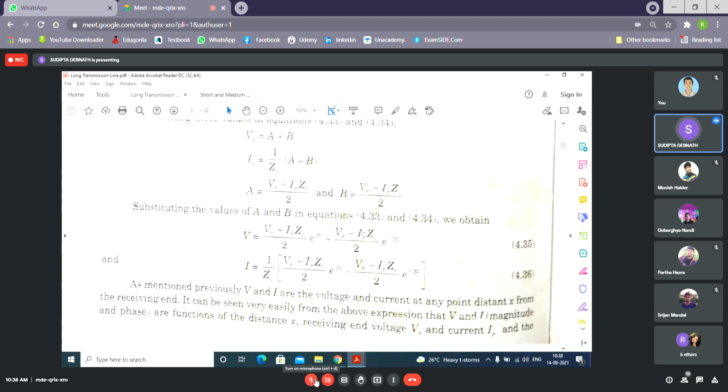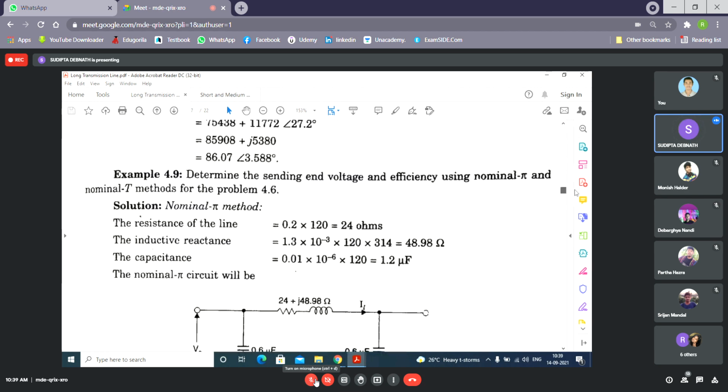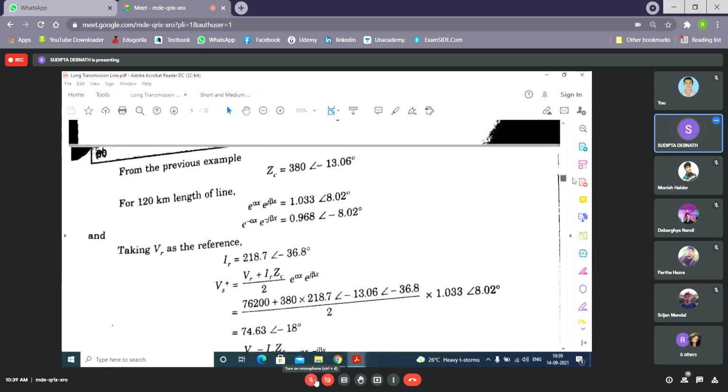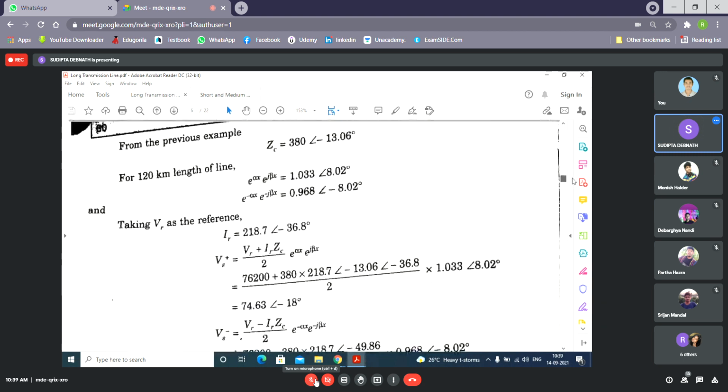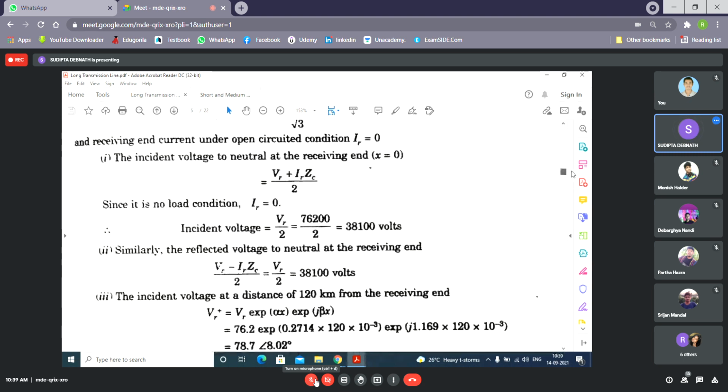And when the receiving end is open, that means IR is becoming 0, the incident and reflected will be the same. Yes, the incident wave is (VR plus IR ZC) by 2, e to the power gamma x. This is VR e to the power minus gamma x by 2, isn't it? And when x equals 0, this is VR by 2, this is also VR by 2. So you have to show carefully. So what is the question? Yes, so both are the same.